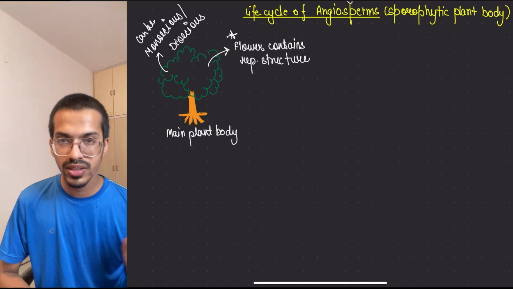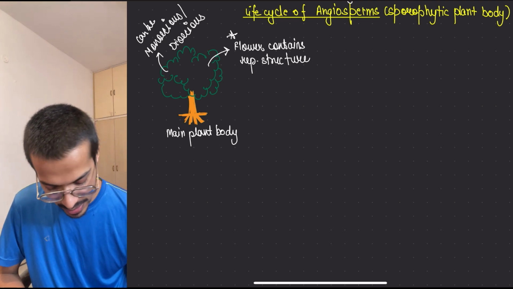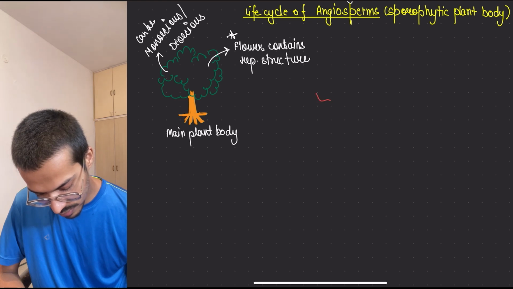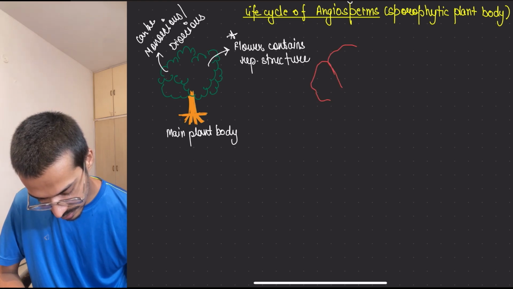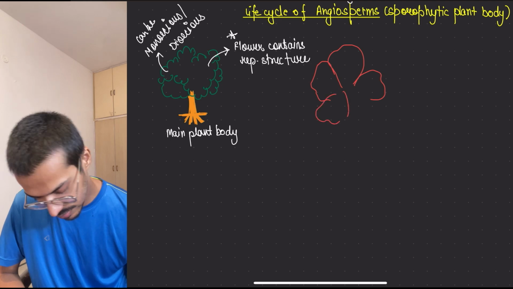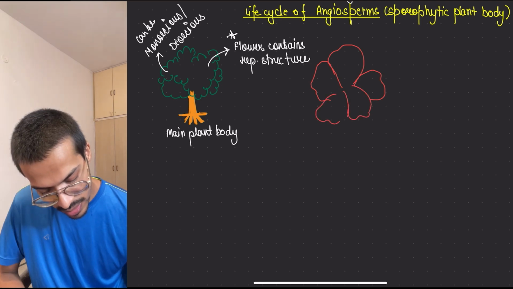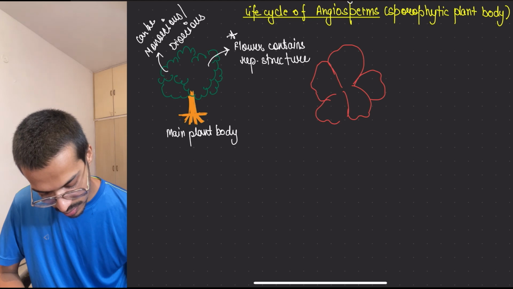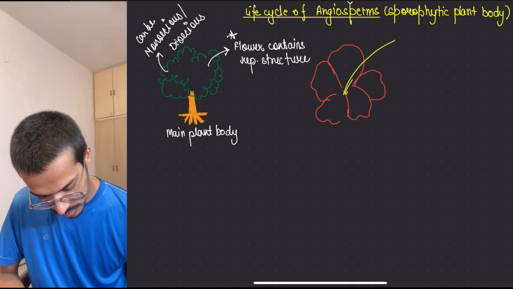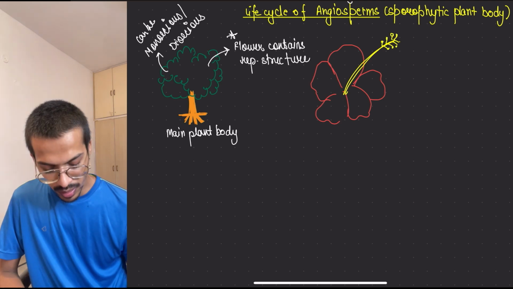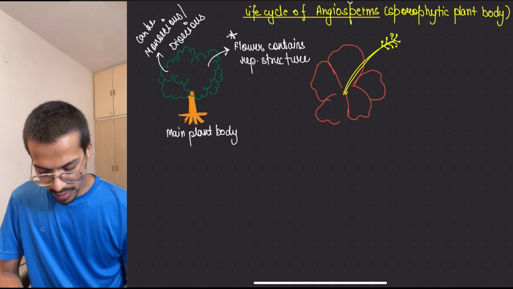Now let's see, this is the flower. I'm just making a rough diagram of the flower. Okay, this flower doesn't look good.